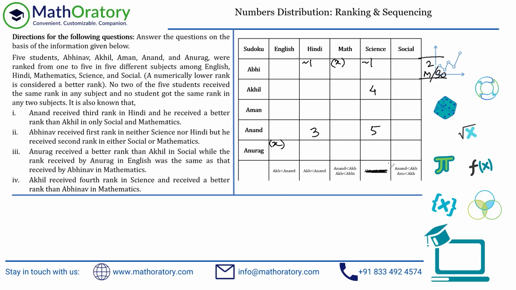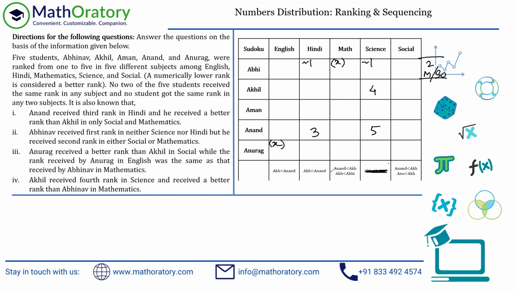What else can we figure out? So first thing, I am pondering on the additional information that we have. So Anand, we already know this particular value, and Akhil also we know this particular value. So this is done for, right? So what else do we know? So Akhil and Anand, there are a lot of this comparison going on, right? So if we think in lines of the extreme rank or something. So for example, where can Akhil receive the 1st rank and where can Akhil receive the 5th rank? Because neither of that is known to us, right?